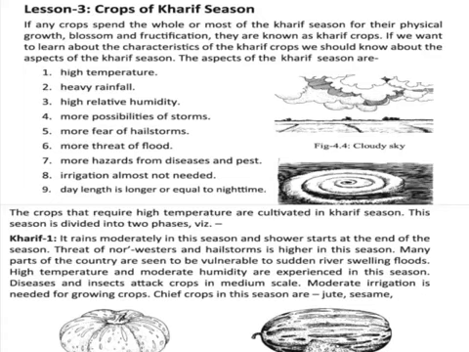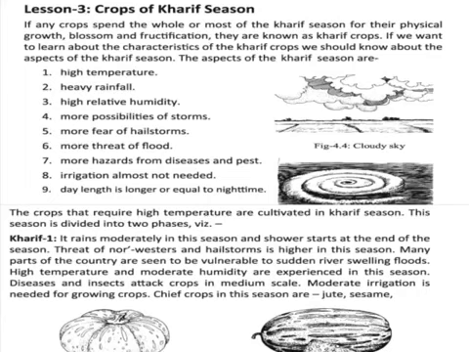Day length is longer than or equal to the night time. That means most probably day and night are more equal. The crops that require high temperature are cultivated in the Kharif season. In the Kharif season we cultivate more high temperature crops, and this season is divided into two phases. One is Kharif 1, and in Kharif 1 it rains moderately, and showers start at the end of the season. Moderately means within a reasonable limit.